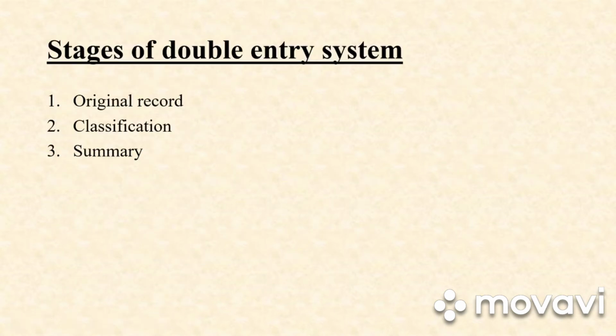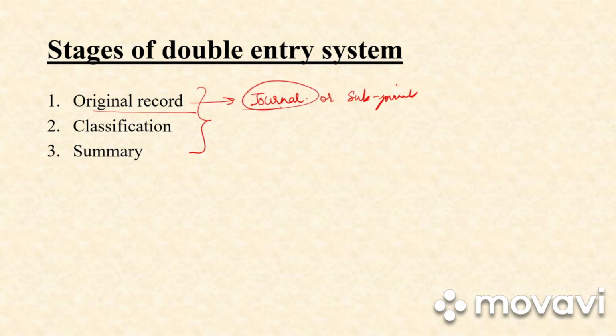Next, let's go on to the stages of double entry system. There are three stages in double entry system, that is original record, classification, summary. Under the original record, we prepare journal. So all the transactions will be first recorded in the original book, which is known as journal, or they will be sub-journals or subsidiary books. So when a business has large number of transactions, it will be recording all the transactions in the journal or sub-journals. So this is the first stage of double entry system.